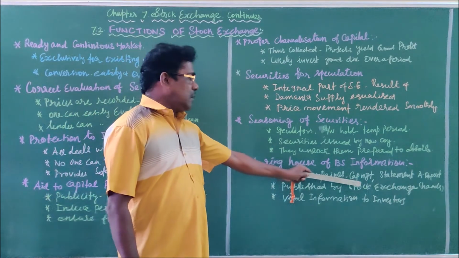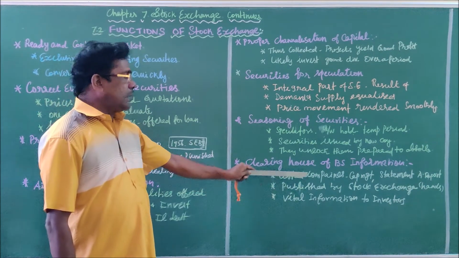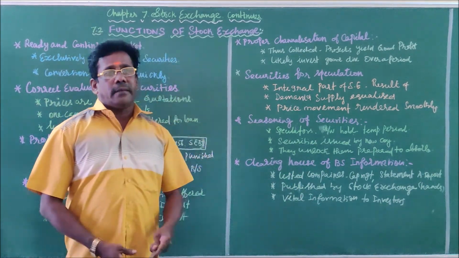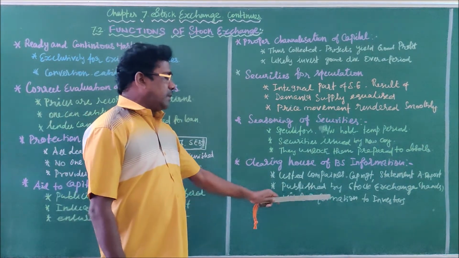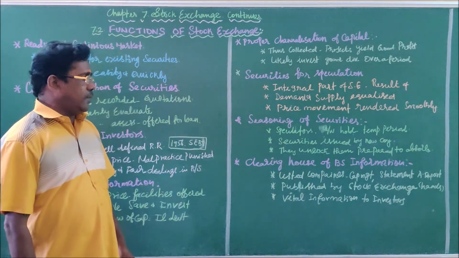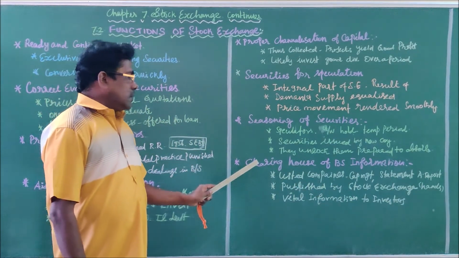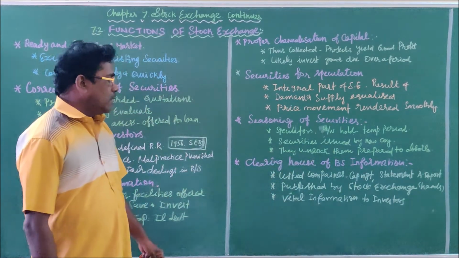That information is highly useful for the investors to know about the well-reputed company. The investors can choose various alternatives of companies before investing money from their savings. So, stock exchange acts as a clearing house of business information.